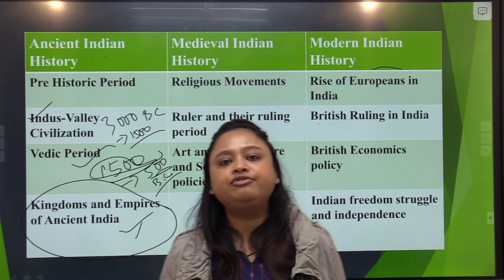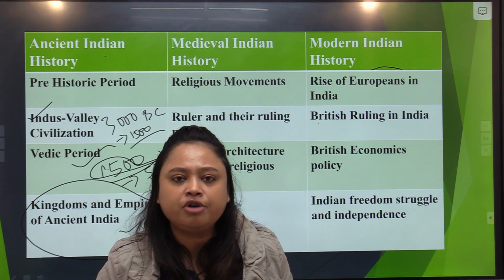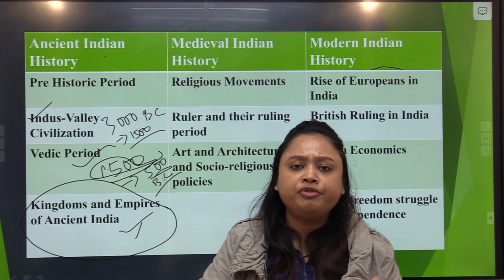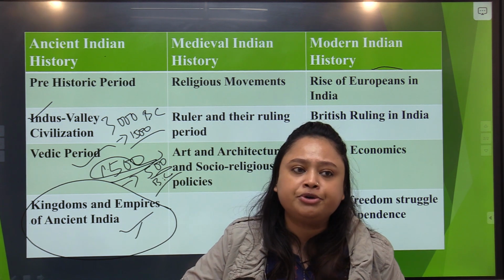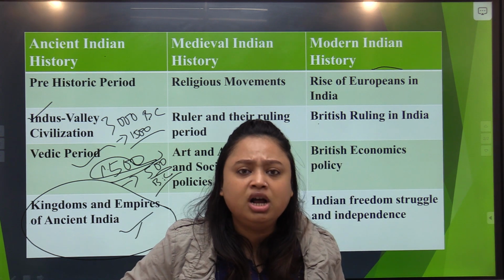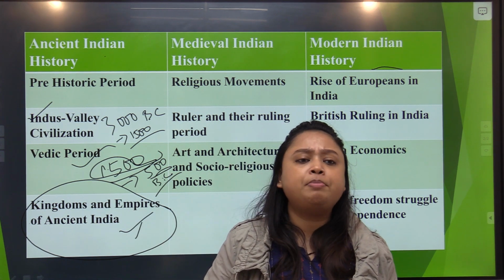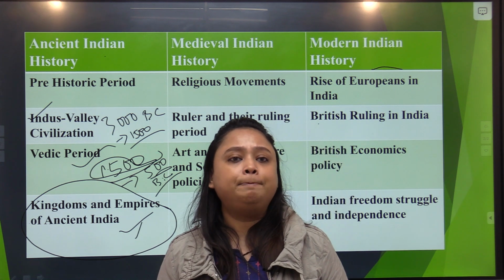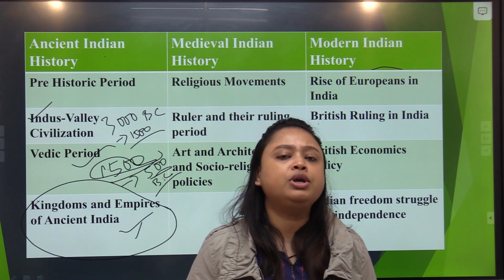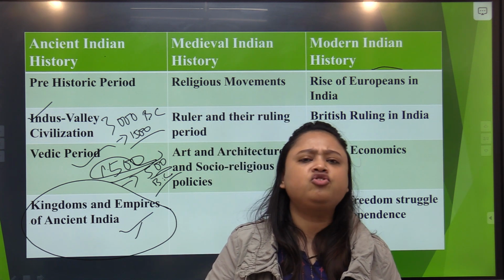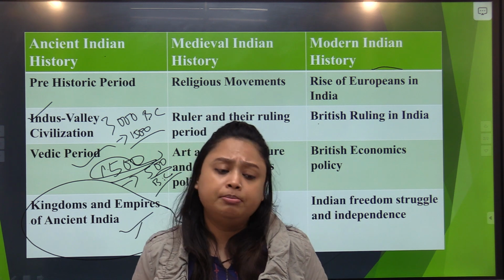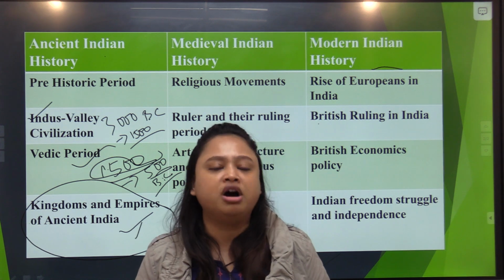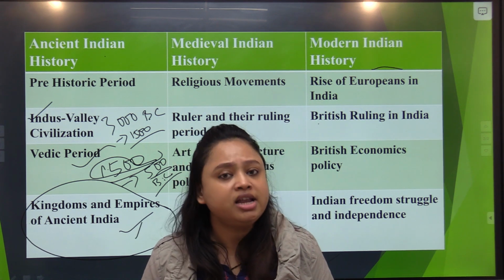Along with it, you also have to study regarding the art and culture of the ancient period, where you will see different forms of cultural innovation. You will see different temple architecture. You go to South India, there is the South Indian part of history. You will see different kinds of temple architecture, different places that were being built during the ancient Indian period. Many historic places and temples have been built during the ancient Indian history. Those are the things that you need to cover when you study your ancient Indian history.